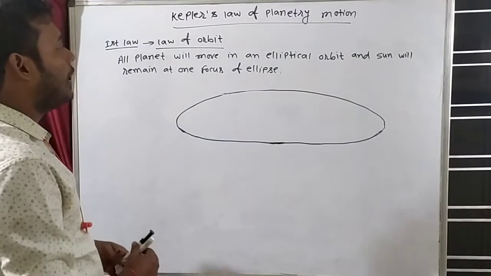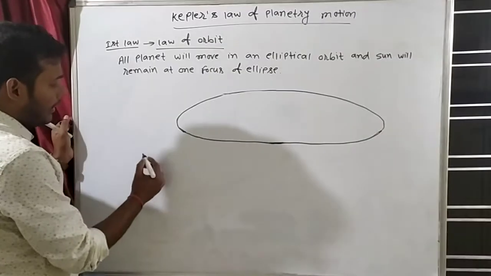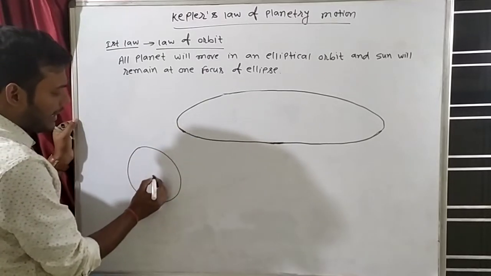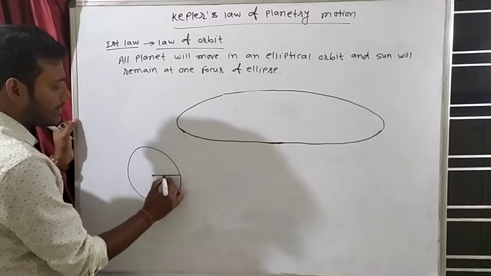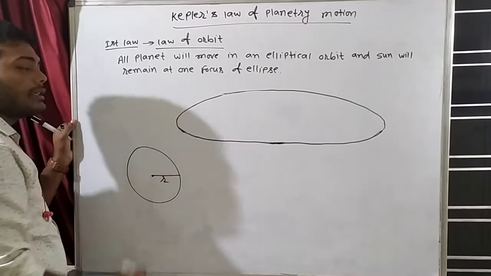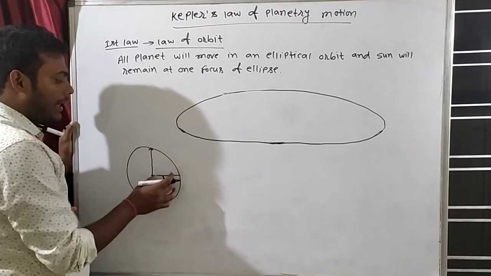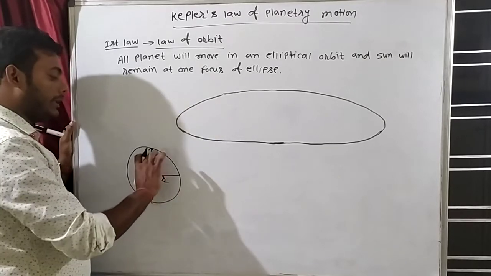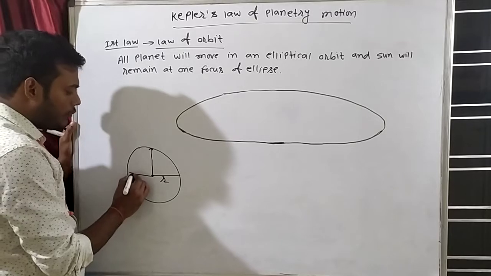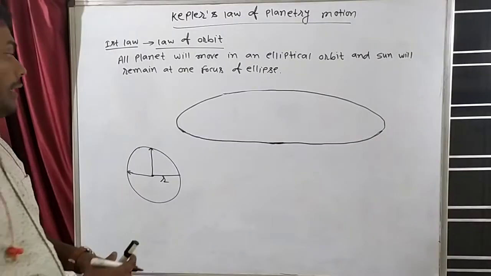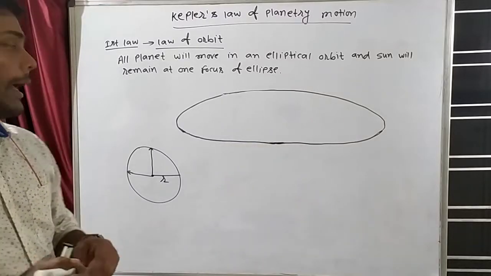Elliptical orbit means what? You all know what is a circle, right? Circle looks like this. There will be a center and this one will be the radius and this one will be the circle. In a circle the radius is constant every time, right? And suppose this radius is 2 cm, this will also be 2 cm, this distance will also be 2 cm. So radius is fixed in the circle. But in the ellipse, this is not happening.